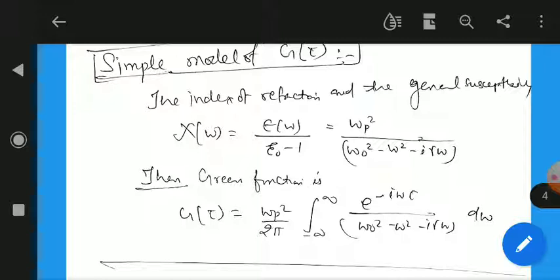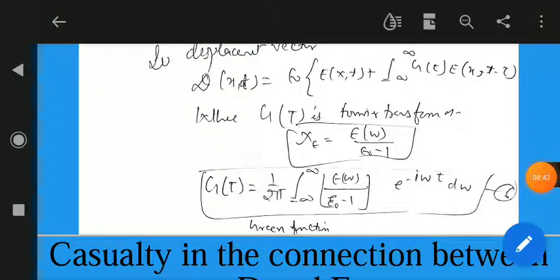So the Green function for this is written like this: G(τ) = (ωp²/2π) e^(−iωτ)/(ω₀² − iωγ − ω²). This is a relation by which we can obtain the Green function, and it also shows the relation between D and E at different times.